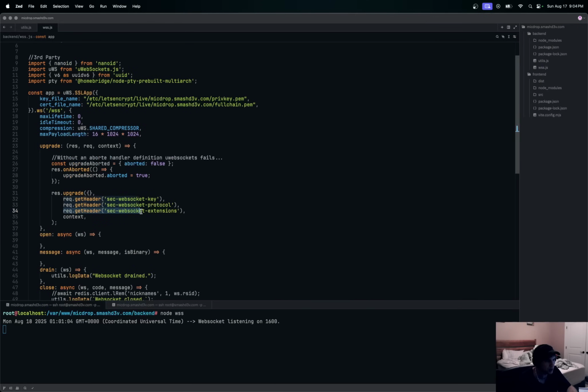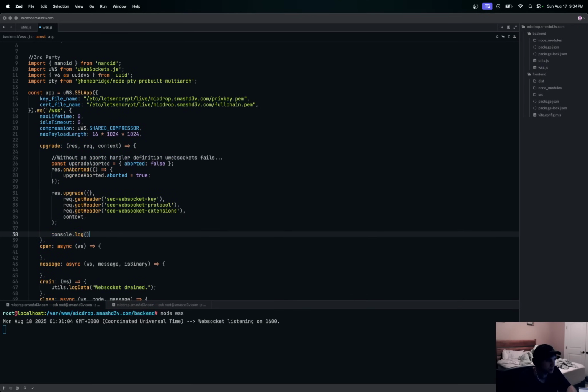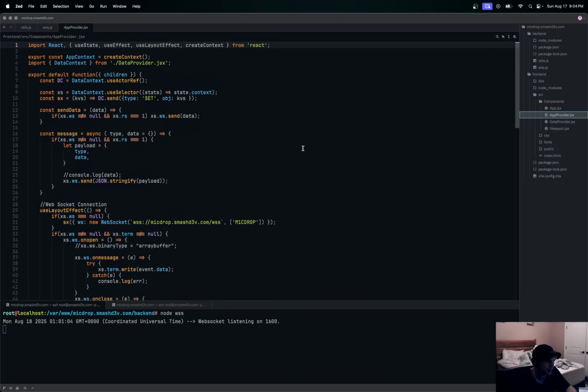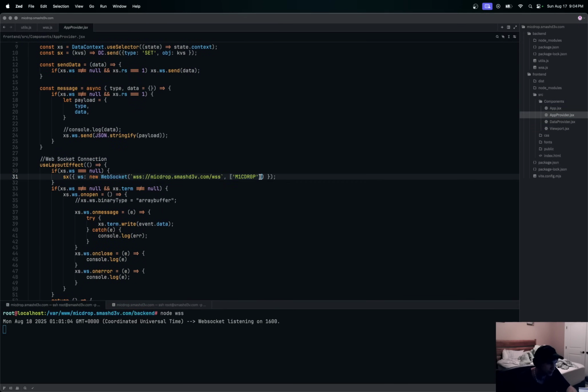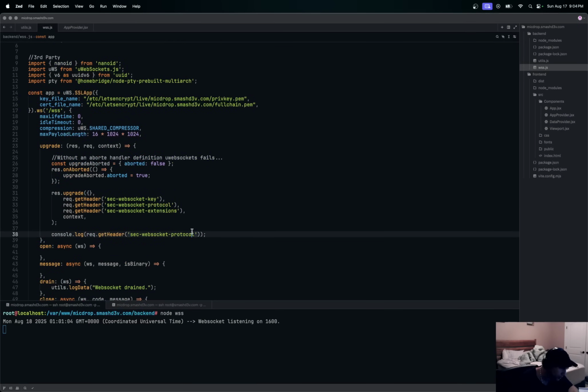By the protocol, this is what I mean here. We can actually console log this. Let's do that, I'll show you. I'm going to console log a header, so when we connect we can see what this is. We want that one right there. I'll show you in our source, components, in our app provider on the front end, see that field right there, that's the protocol field, and it's one of the only headers browsers allow you to actually set. So we can set this, and then in here you can check for that protocol.